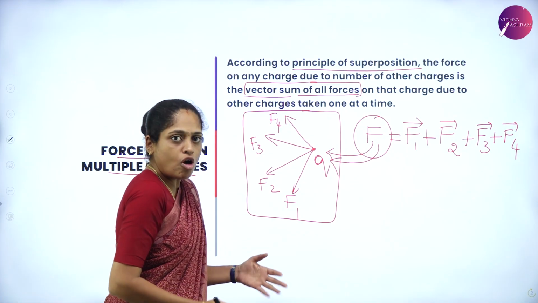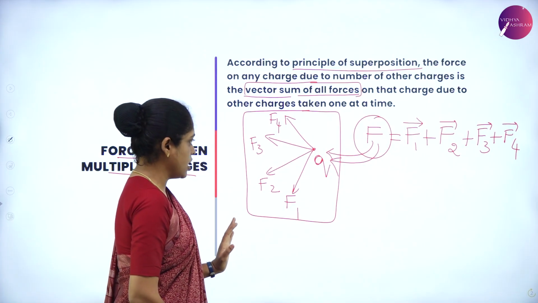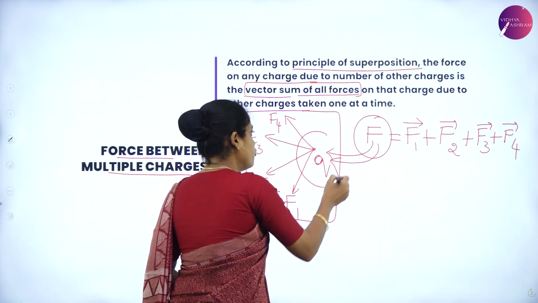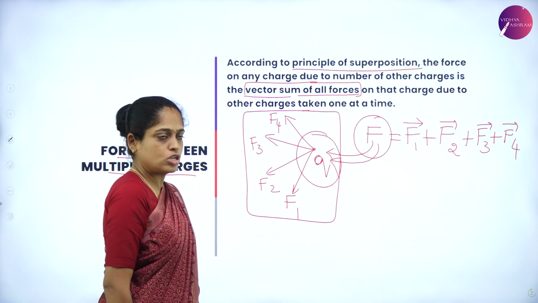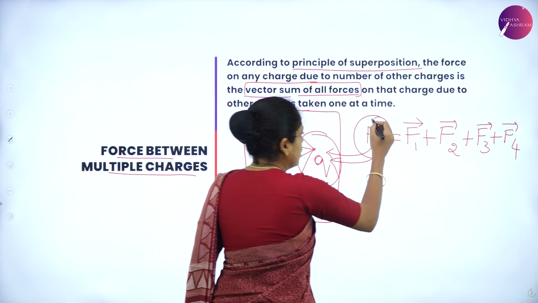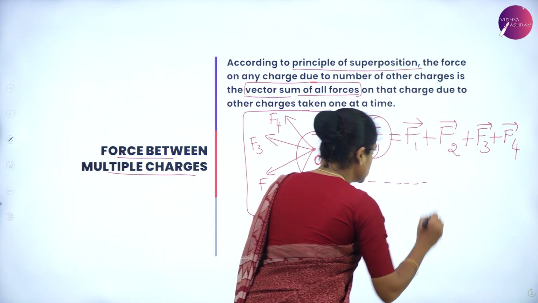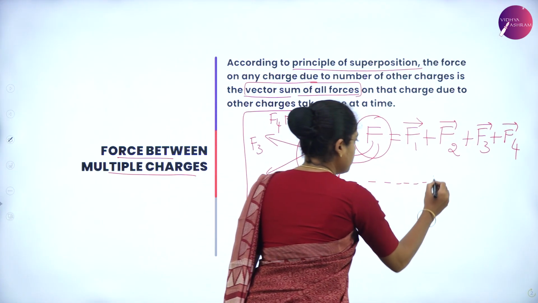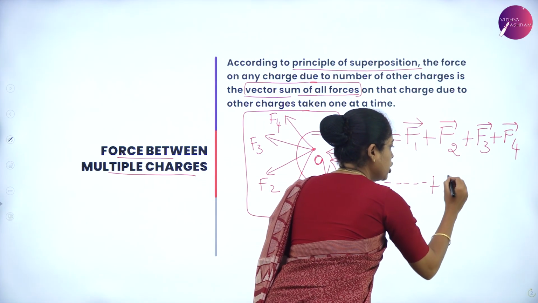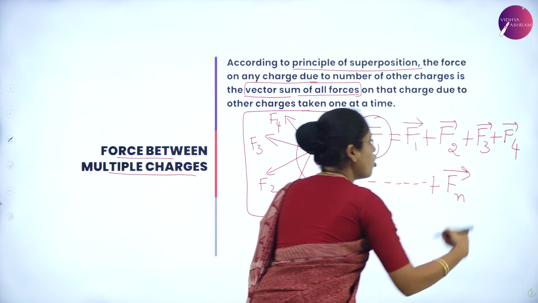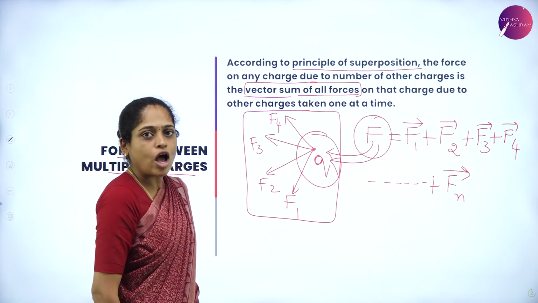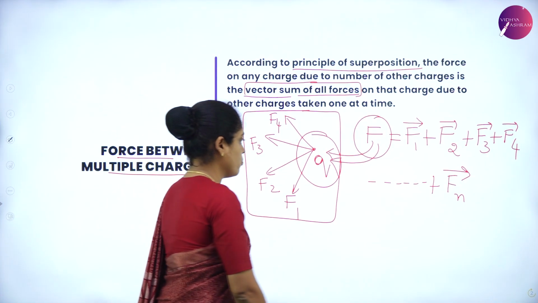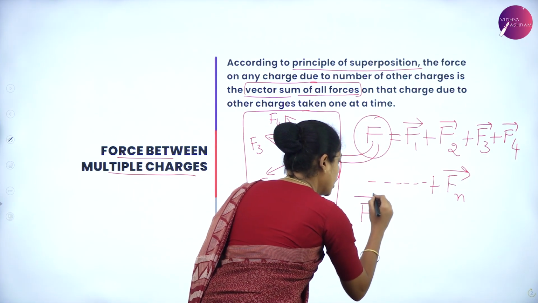If n number of charges are in this system and due to that n number of charges, there are n number of forces on the charge, then the total force on this charge according to the principle of superposition is given by the same and it will be continued up to n number of forces. And you know how to represent the force using the Coulomb's law in vector form. So let us write that in vector form.